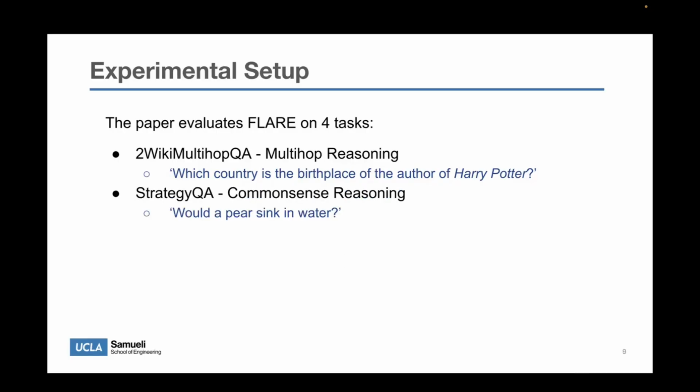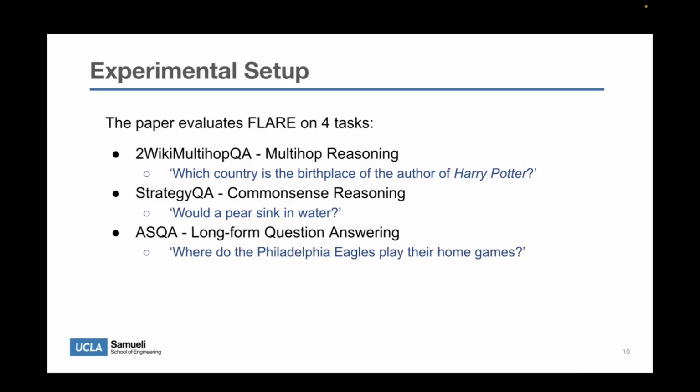Next is StrategyQA, which tests common sense reasoning. For example, a question might be, would a pear sink in water? This requires everyday knowledge, not just factual lookup. The third task is ASQA, which is a long-form question answering task. Here, the inputs are also ambiguous questions. For example, where do the Philadelphia Eagles play their home games? This could refer to the city, the sports complex, or the specific stadium. So the model needs to generate a detailed answer that covers multiple interpretations.